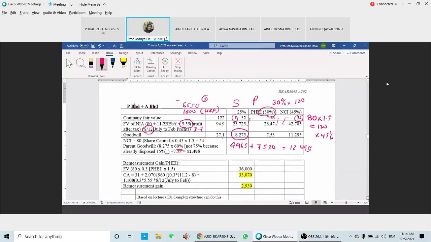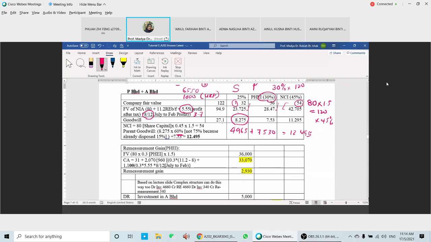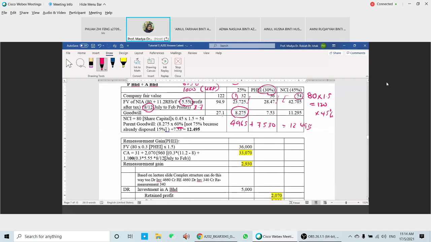Okay, so you need to revalue the investment of that 30%. When you revalue here, the fair value is 80 times 0.3 times 1 ringgit 50. This is how we calculated this one previously, so you're going to have 36. The carrying amount here is 31. 31 is at the acquisition. Not 1st of July, you bought that one on 1st of January 2018 at the price of 31. This one is the value on 1st of January 2018.